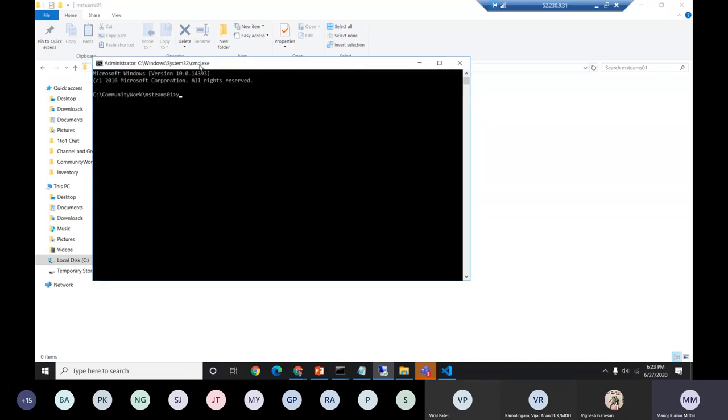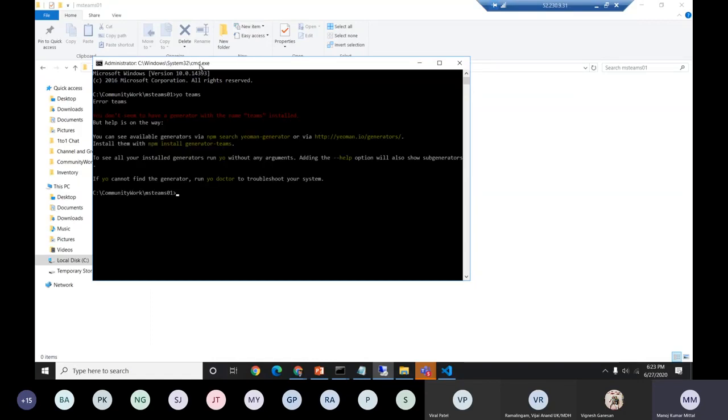We just need to use Yo Teams. I don't have the Yeoman generator here, so it asks to install. Yep, it's asking, so I will use npm install generator-teams. It will take a couple of seconds, less than a minute, and then the generator will be available. After that, we need to start Yo Teams and follow all the wizard actions that are available. So just wait a couple of seconds, let this complete.